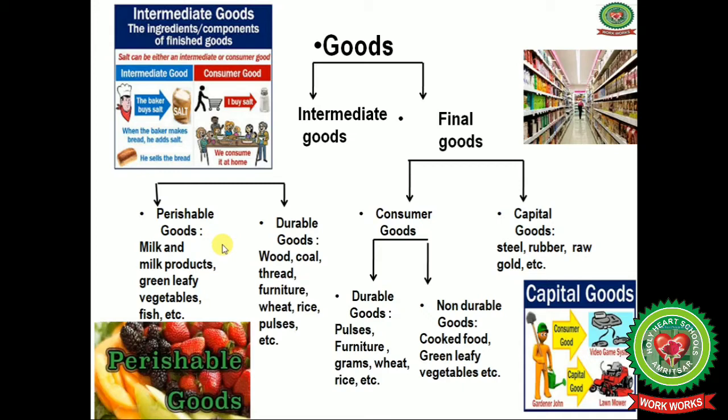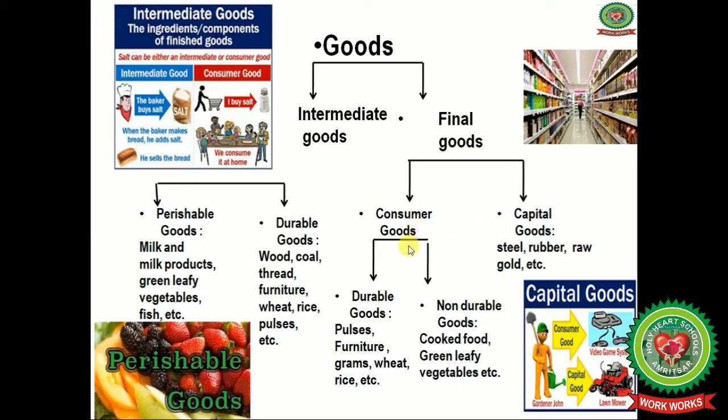First of all, students, the things that you can't store for more than 24 hours are known as perishable goods. Perishable goods like green leafy vegetables, milk and milk products, cooked food, fish. We can't store all these goods for a much longer time period. That's why these are known as perishable goods. In the same way, there are durable goods, like wood, coal, thread, furniture, wheat, rice, pulses, any financial assets. All these come under durable goods, and we can store these durable goods for a longer period of time.